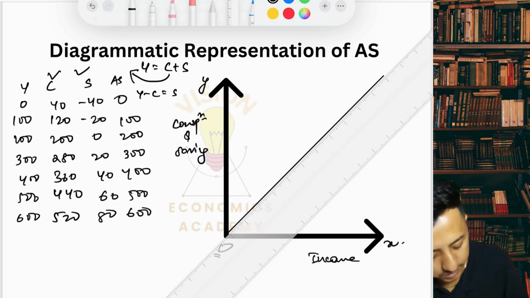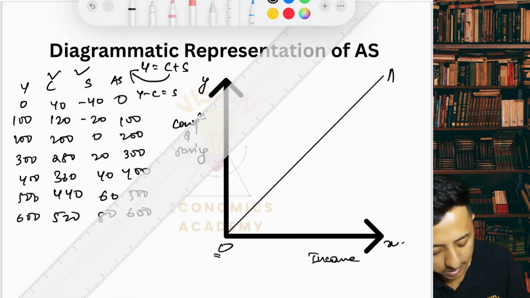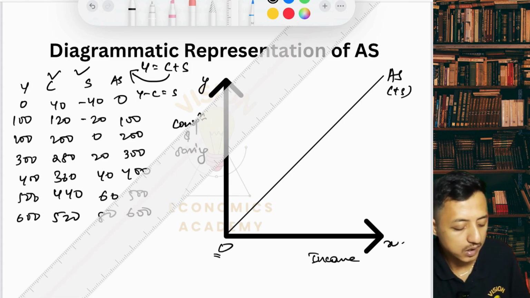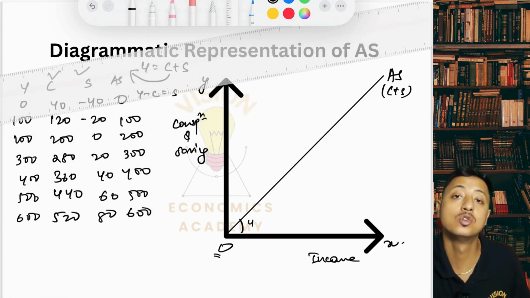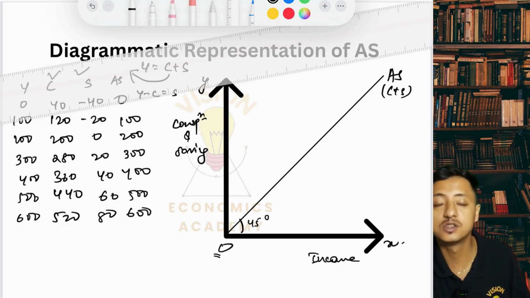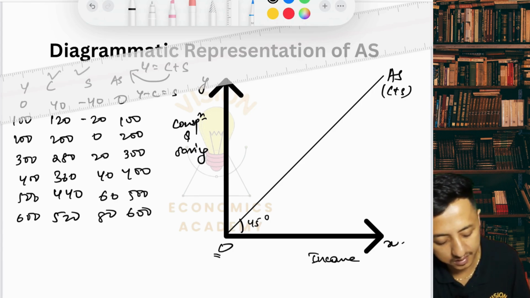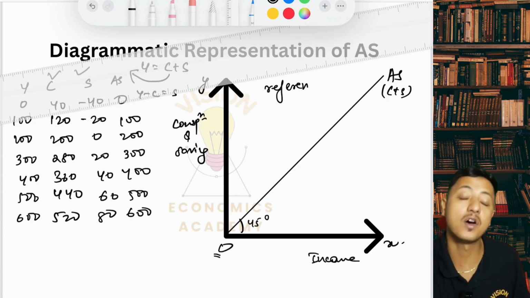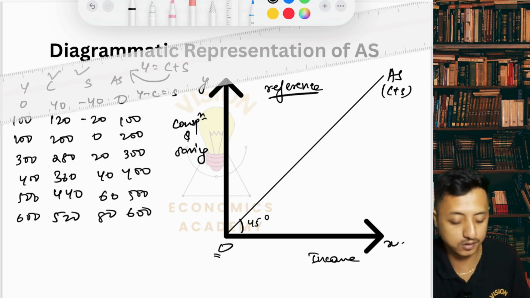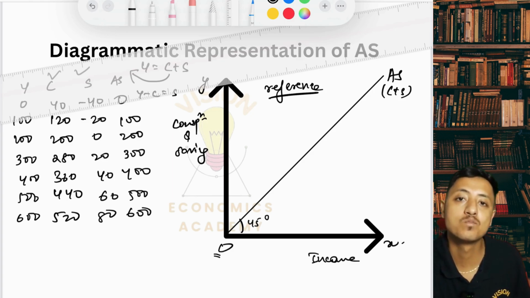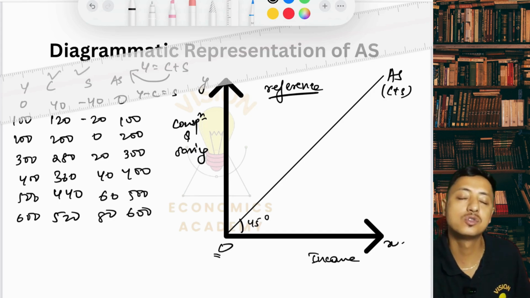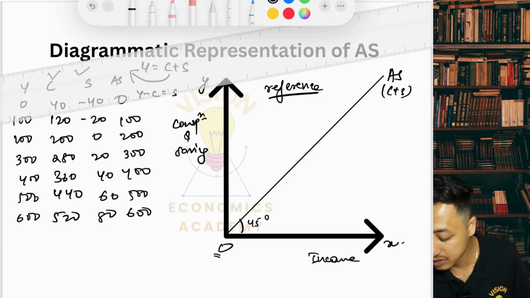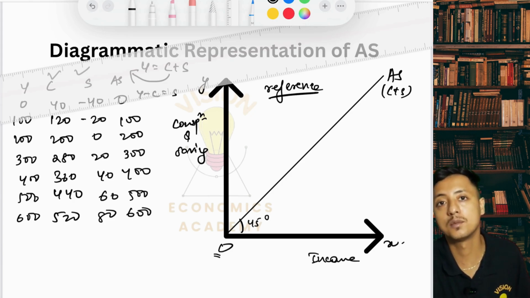All right. Now, this is the aggregate supply, or C plus S. Now, why is this a 45-degree line dividing the axis into two equal halves? This is because it is just a reference line, stating that if all of the income was consumed, what would be the consumption? It would be 45-degree. So it is just a reference line which shows what consumption would be if people had spent the entirety of their income on consumption.